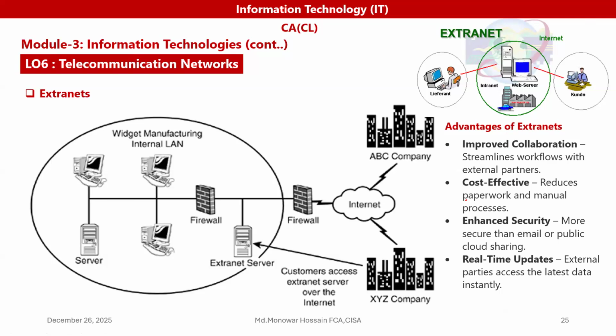Cost efficiency: reduces paperwork and manual processes, so cost is minimized and time is also minimized. Enhanced security: more secure than email and public cloud. Real-time updates: external parties access the latest data immediately.